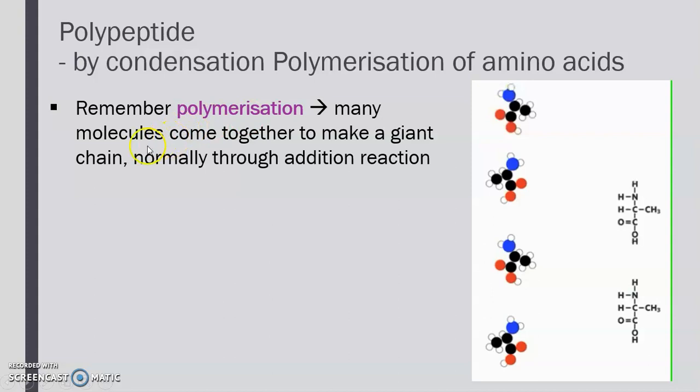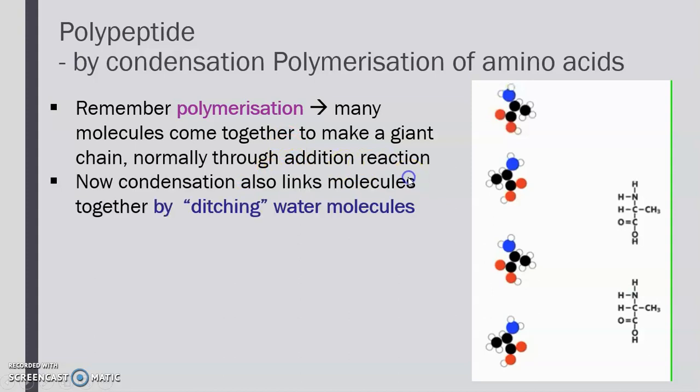When many molecules come together to make a giant chain, sometimes through addition reaction, but in our case it's actually through a condensation reaction. By ditching water molecules, many units of amino acids can be stacked onto each other and make a very long polymer chain.